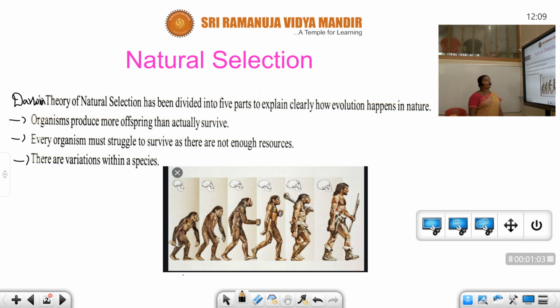Organisms produce more offspring than the actual survival. Actually, students, for the survival of every living creature in nature, first of all, we should get support from the environment. In nature, we have 2 different factors, biotic factors and abiotic factors.